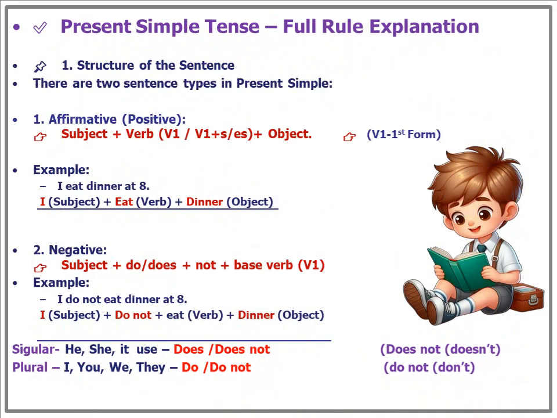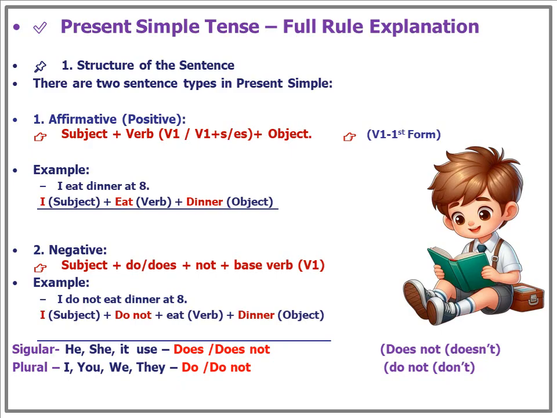Now in this slide we learn about present tense rules, how to structure the sentence. There are 4 sentence types in present simple. 1. Affirmative, positive: subject plus verb (V1) plus S plus object. This is how we structure and make a sentence. Subject does the action, verb is the action and object receives the action.